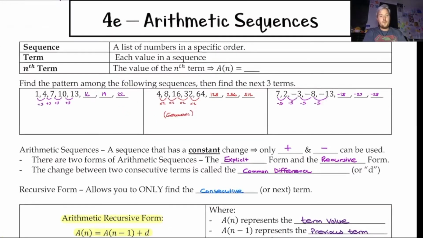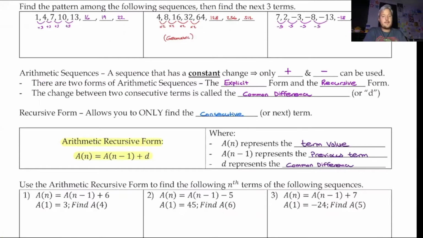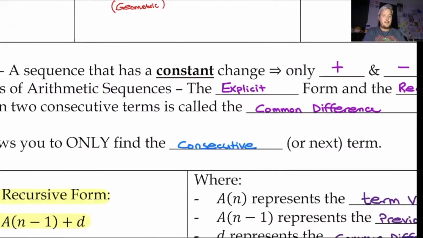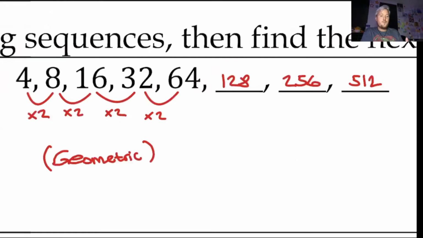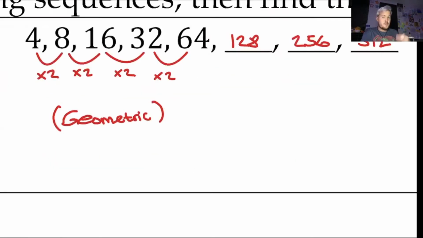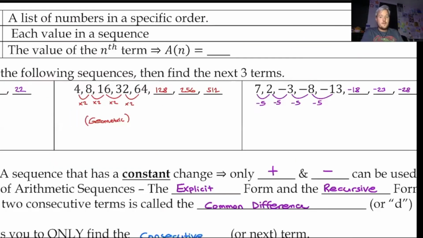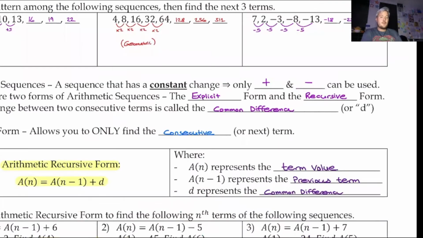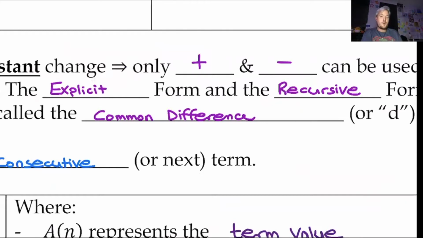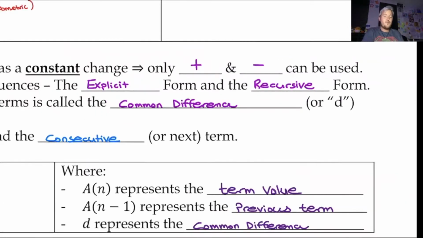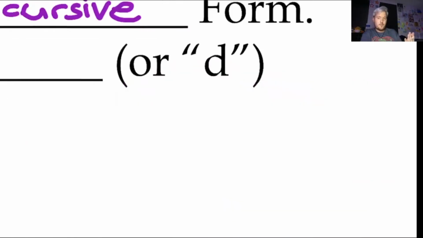All right, so looking at arithmetic sequences, it's a sequence that has a constant change for only addition and subtraction. As mentioned up here, this would be what we call a geometric sequence, so this is not what we're looking for. An arithmetic sequence has both an explicit and a recursive form, and we're going to be looking at both. The change between terms in the sequence is what we call a common difference, and we denote it with a lowercase d.